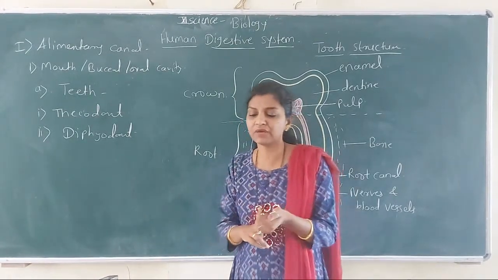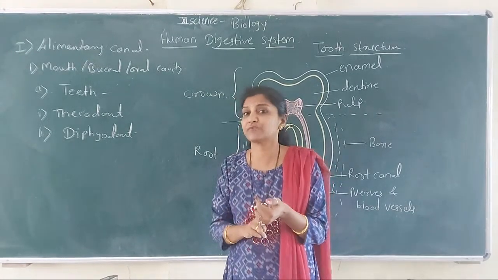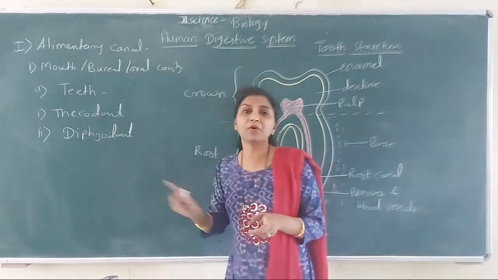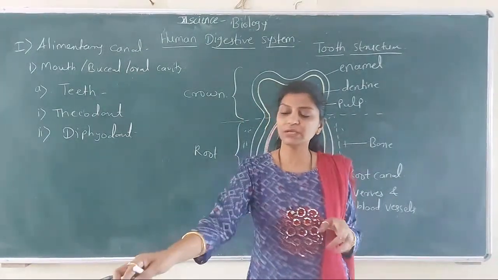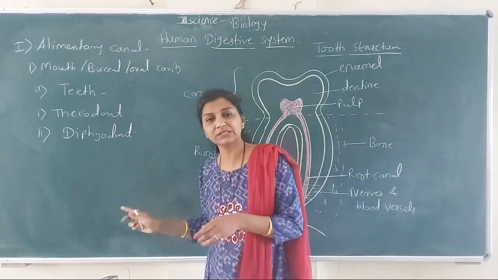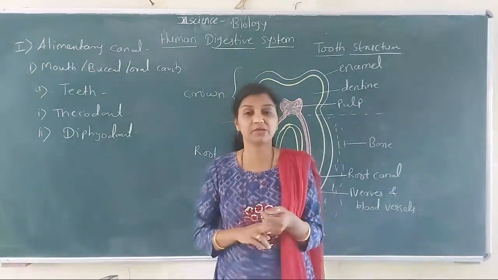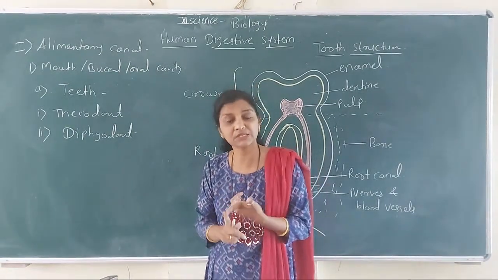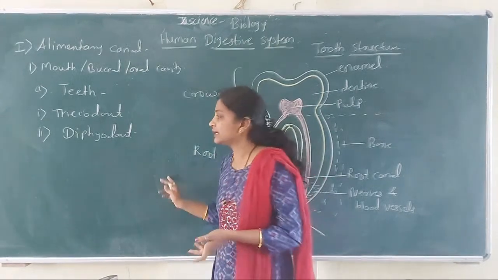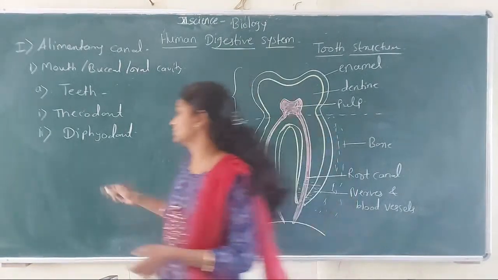So in our lifetime we get only two sets of teeth. That is called the diphyodont type of dentition. So in humans, the type of dentition is diphyodont. That is, only two sets are available. First is milk teeth and second is permanent teeth. Then the third term is heterodont.